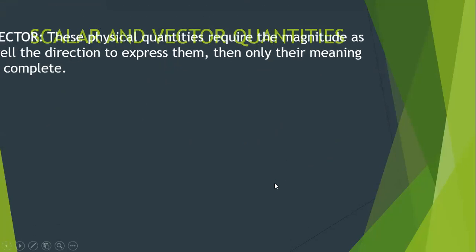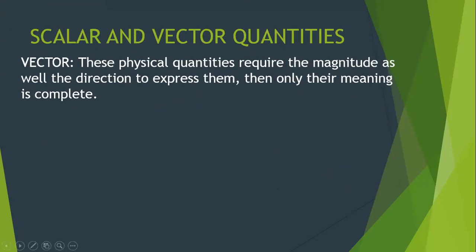Now let's start our discussion with vectors. Vectors are a little tricky. Scalars are simple to understand. So what are vectors? These are the physical quantities that require magnitude as well as direction to express them. Then and only then is their meaning complete.